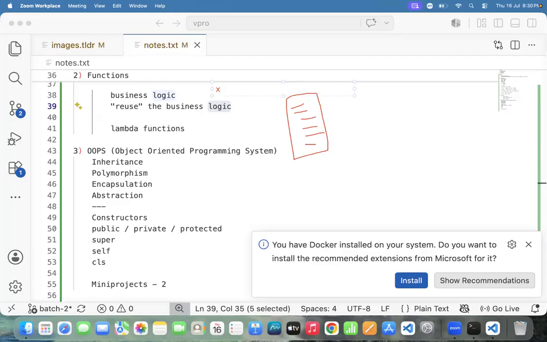The function without a name, technically, is what we call a lambda function. Okay, sir. Done.